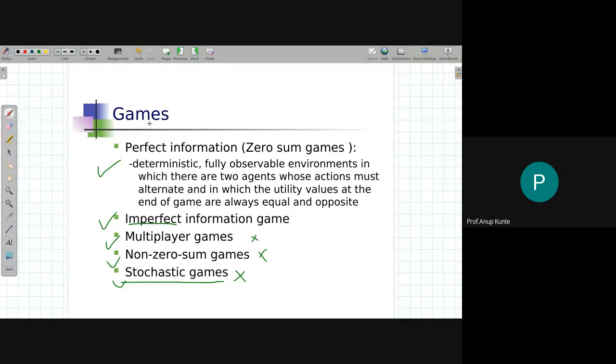That is, if I sum up the utility value of every agent participating in the game at the end of the game, it should come out to be 0. Then it is a zero-sum game. So that is the definition of a zero-sum game, and this is how we define a game in adversarial search.